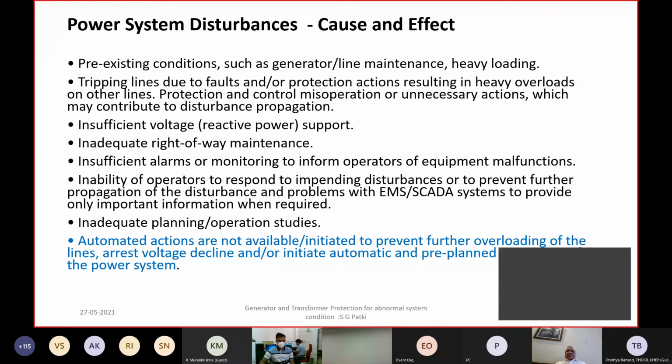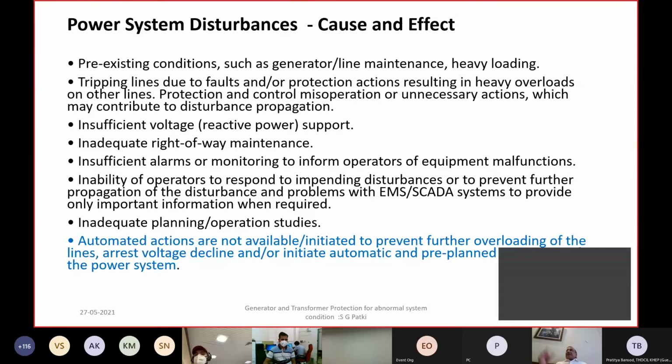Now, if you try to see what causes these power system disturbances and what is the effect of those disturbances, for many of them the existing prevailing condition is one of the reasons. This is either due to certain outages, as we call an n-1 contingency, or contingencies which are more than n-1.